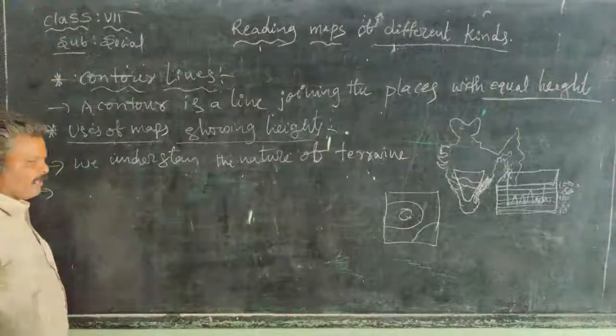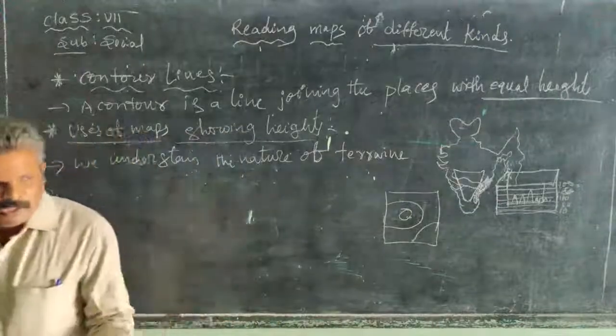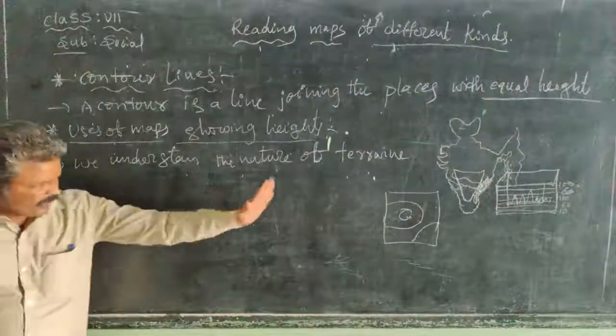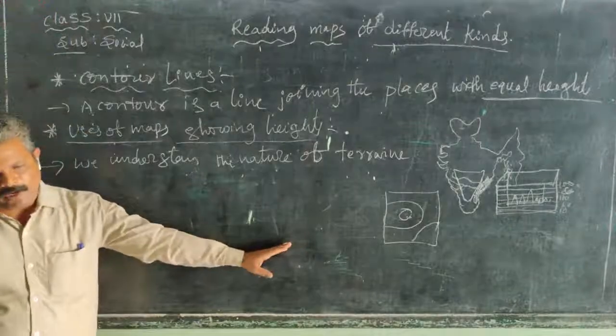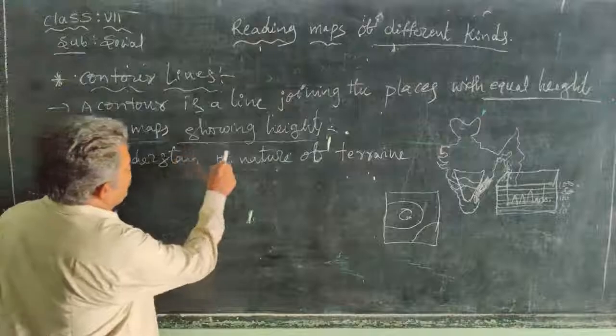With the help of the map, we find the right place to construct. This is the use of maps.